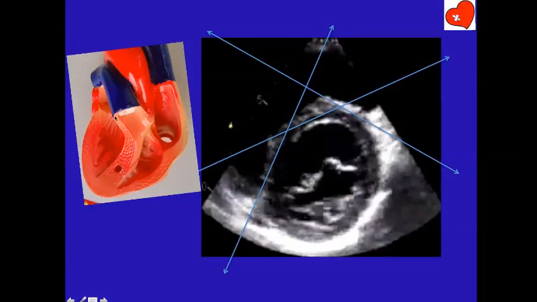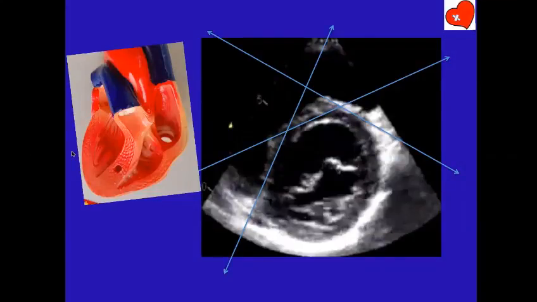Yes, sir. These two are at right angles, no? So this will be profiled in LAO, this will be profiled in RAO. If you have a VSD jet here, you have to do RAO. Do you understand? Yes, sir. So therefore you need different views for different VSDs.